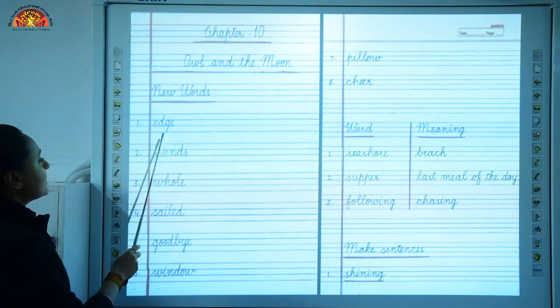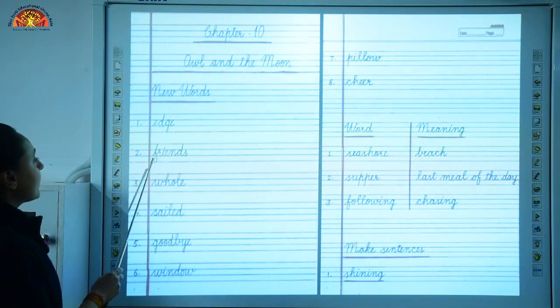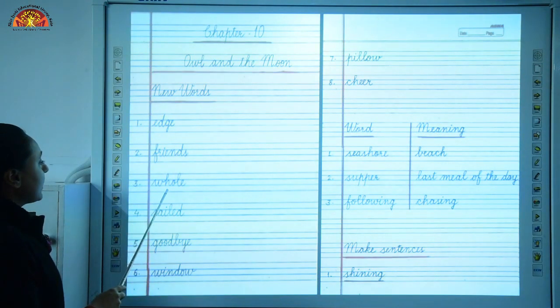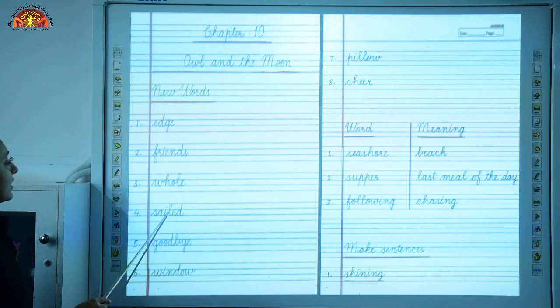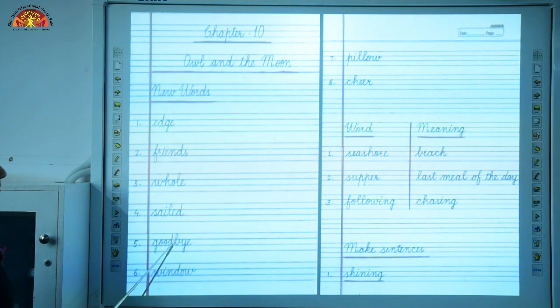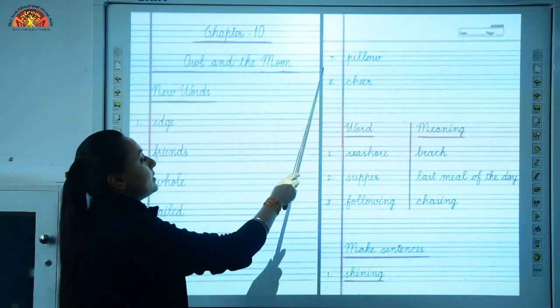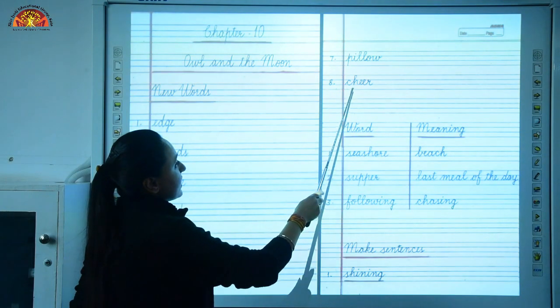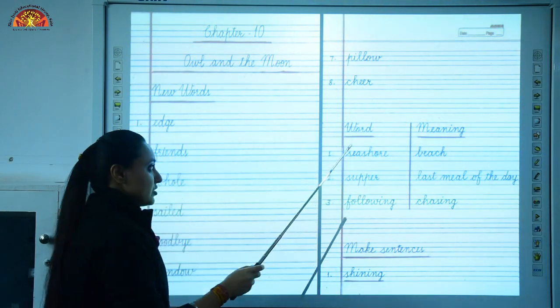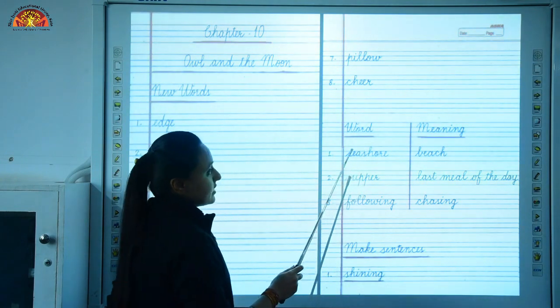Number 1 is EDGE. Number 2, FRIENDS, friends. Number 3, WHOLE, whole. Number 4, SAILED, sailed. Number 5, GOODBYE, good, bye, goodbye. Number 6, WINDOW, window. Number 7, PILLOW, pillow. Number 8, CHEER, cheer. Children, now let us move to word meanings of this chapter.